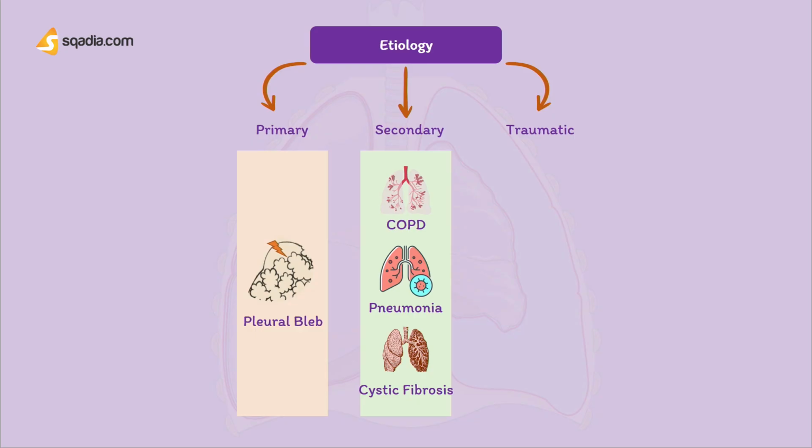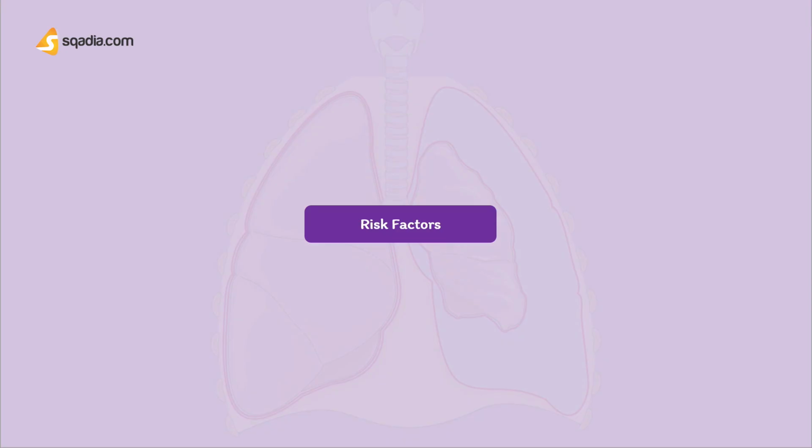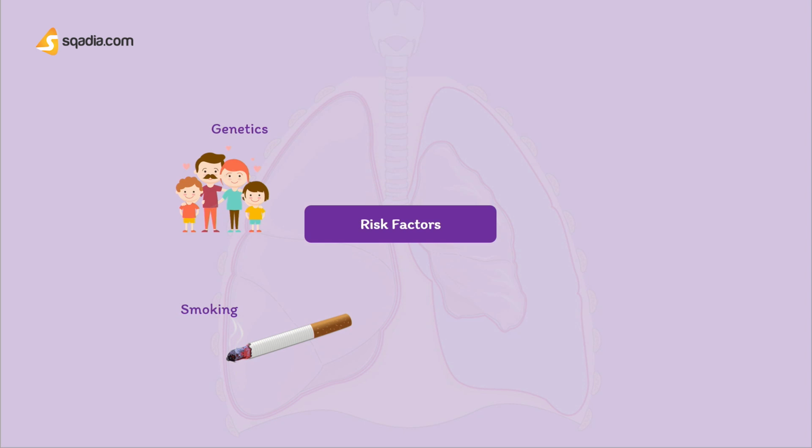The traumatic causes can include stab wounds, a car crash, or a medical procedure that involves the insertion of a needle into the chest. Okay, so now we have some factors that can increase the risk of getting pneumothorax. These include smoking, which increases with the length of time and the number of cigarettes smoked, even without emphysema. Then we have genetics, in which certain types of pneumothorax appear to run in families.